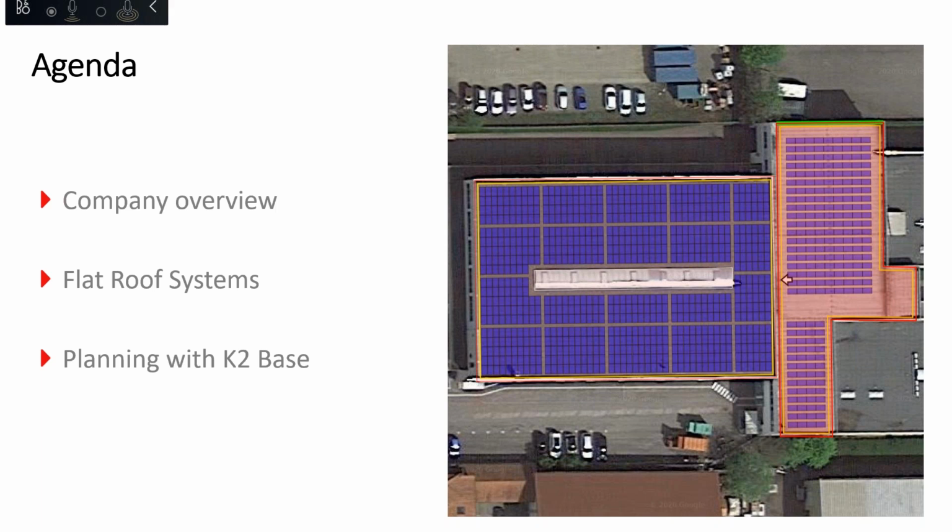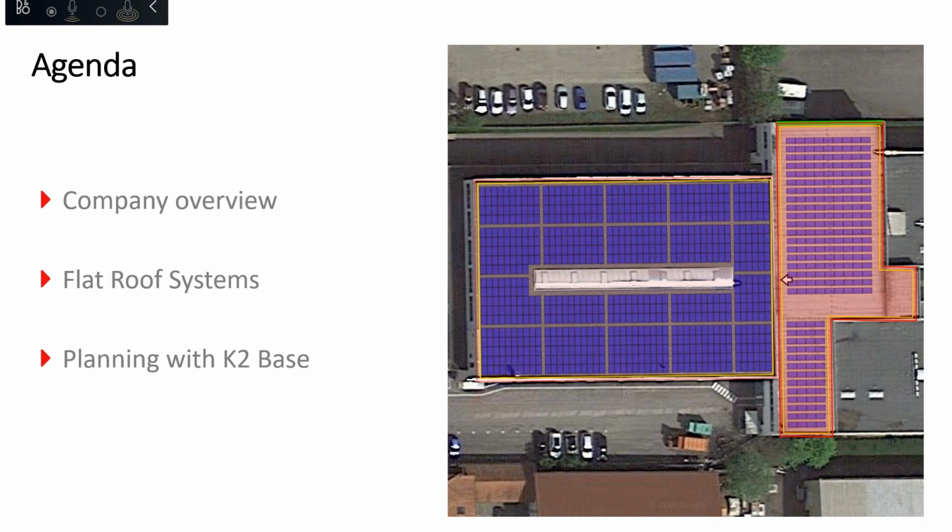In the third part, the objective of today's webinar, is planning with K2 Base, our online tool. I will do a test installation with a project somewhere in south India, and I will show you how you can plan very simply in K2 Base.